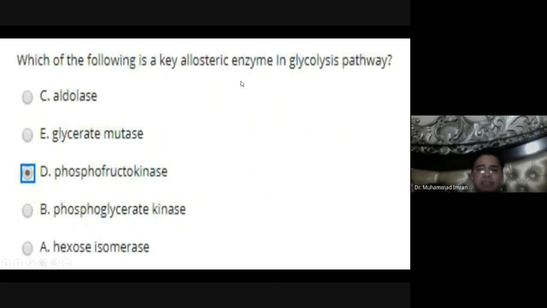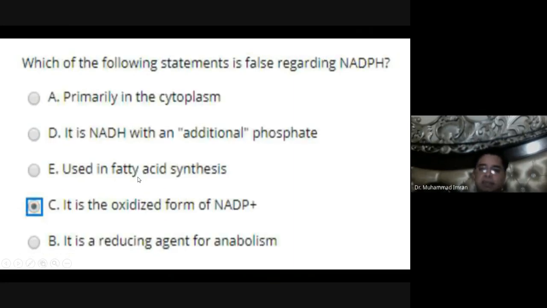Which of the following is a key allosteric enzyme in the glycolytic pathway? Phosphofructokinase 1 is regulated by many molecules. Citrate and ATP can block it, and a low level of energy can activate it. And also fructose 2,6 bisphosphate activates it. So it is a highly regulatory enzyme.